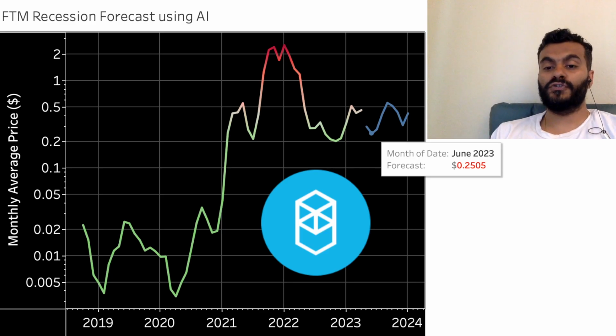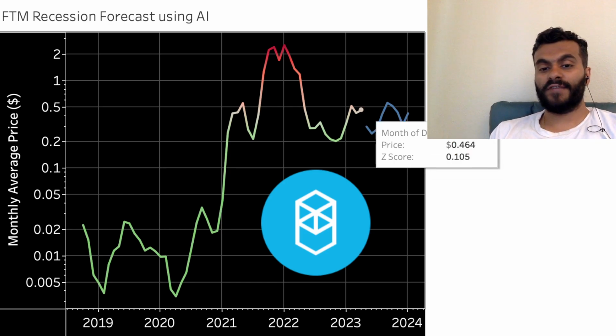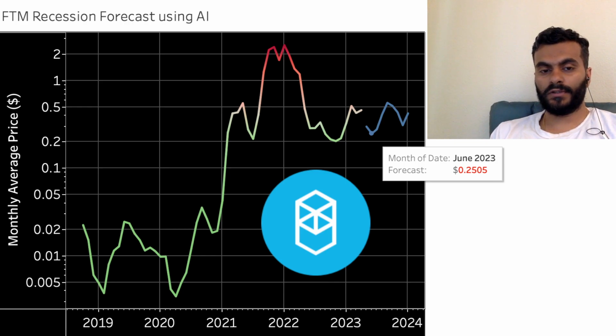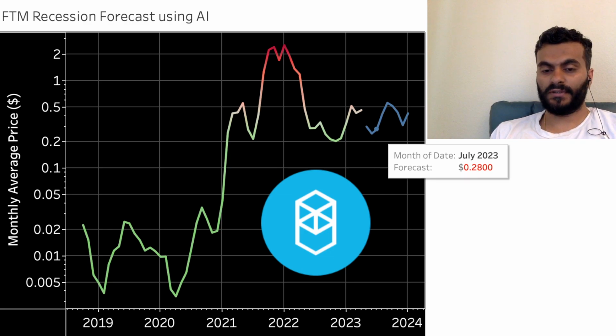In the month of June, or the second month of recession, the forecast is about 25 cents. So 25 cents would be almost 21 cents lower from where we are right now. That would be a little over 40 to 43% lower than where we are. So 43% lower from our current monthly average growth.